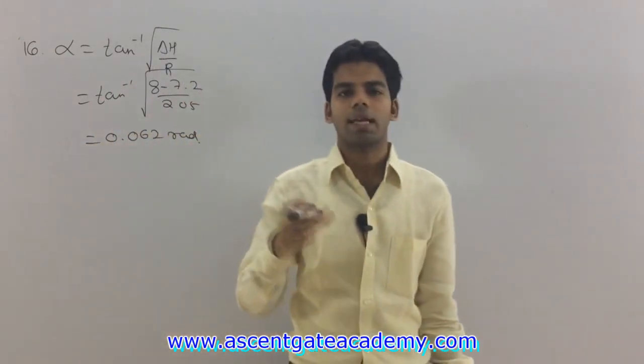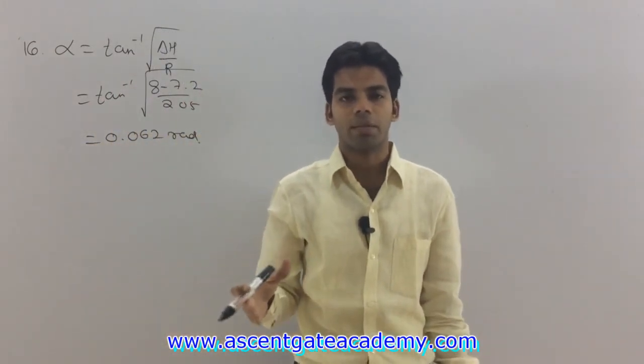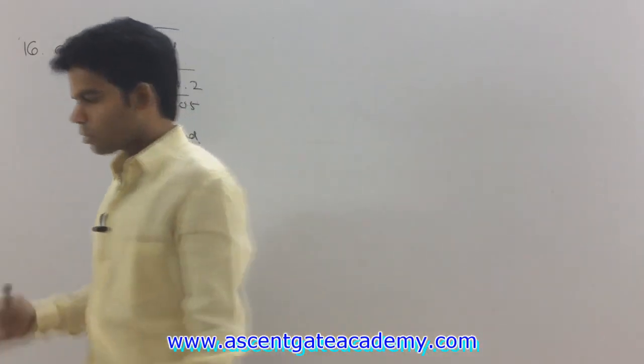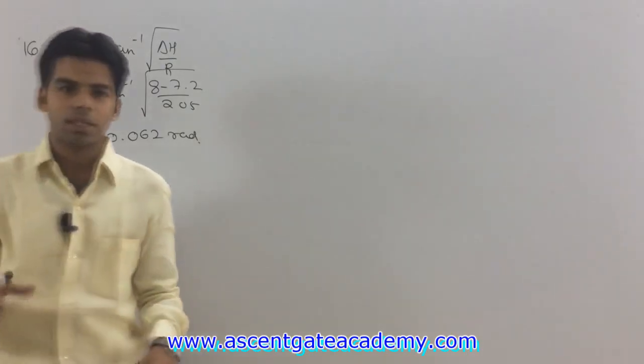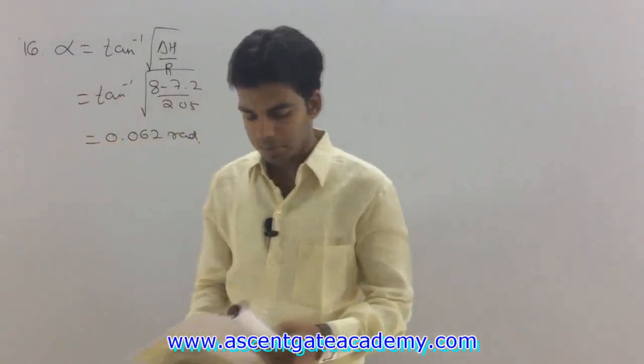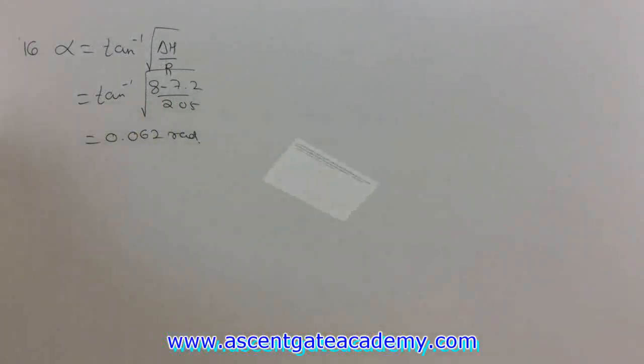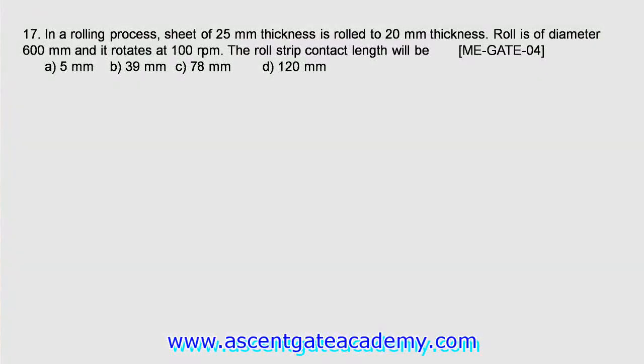One formula is del h is equal to mu square into r, del h maximum. Second is this formula, tan of alpha is equal to under root of del h upon r. So in most of the years the questions are asked based on these formulas only. Okay, next question is question number 17.